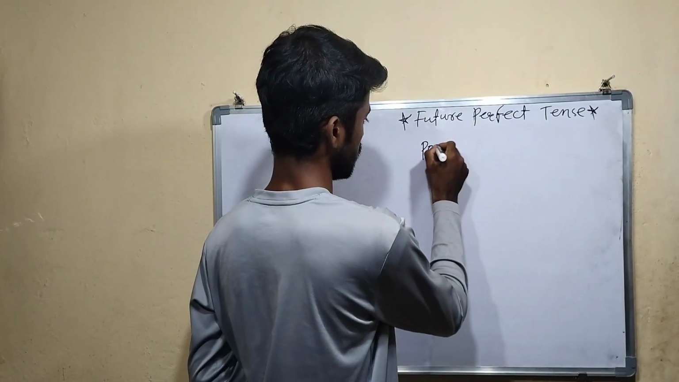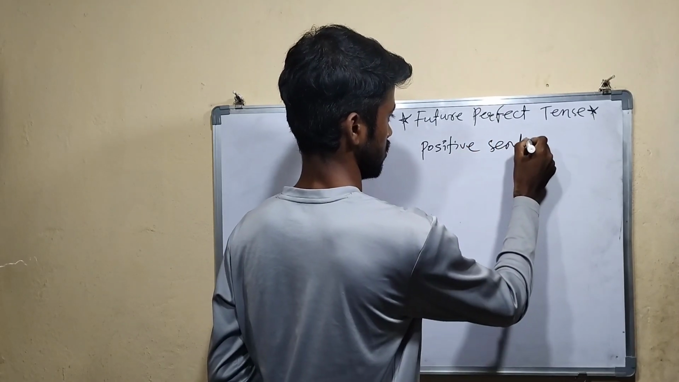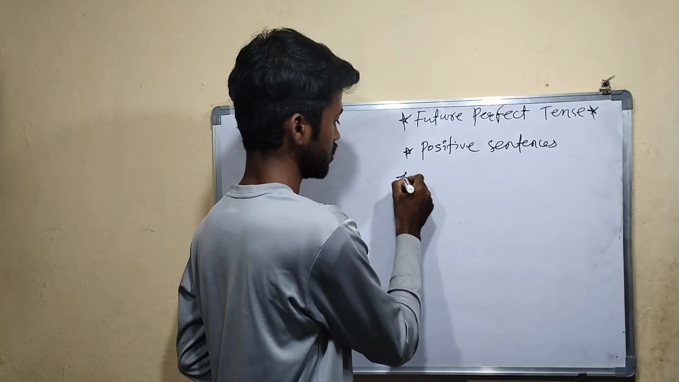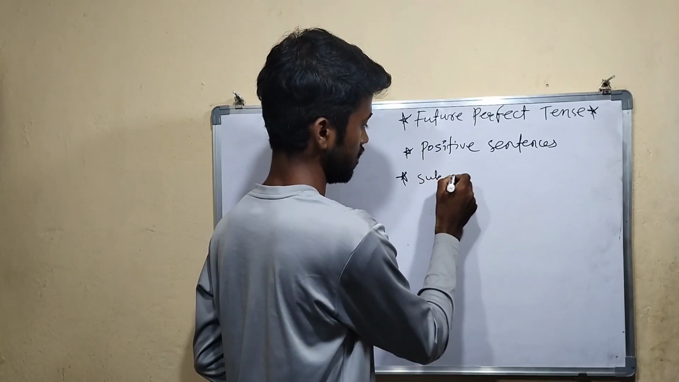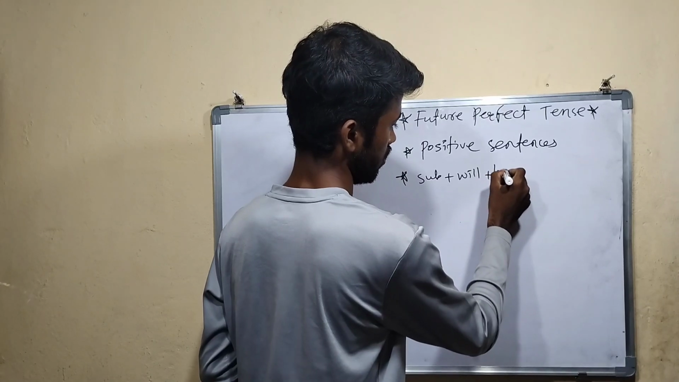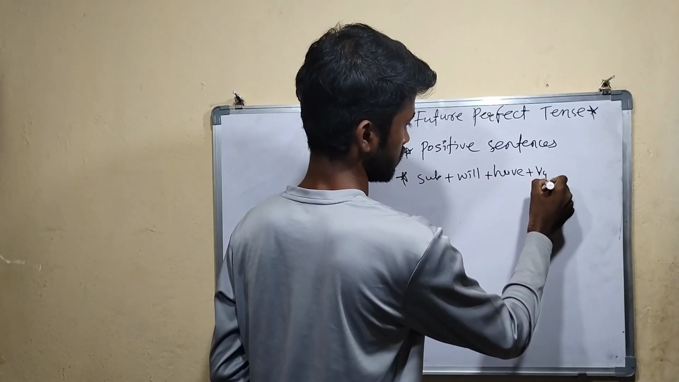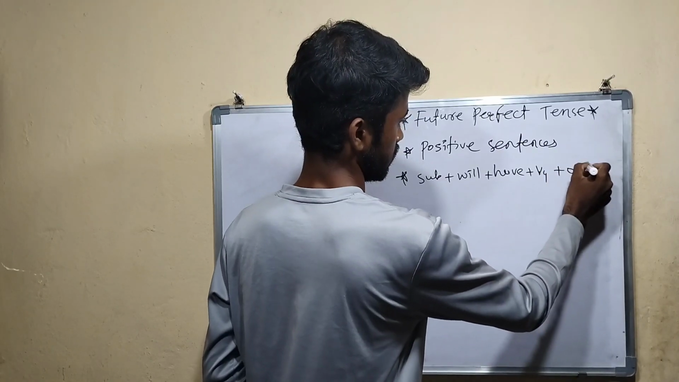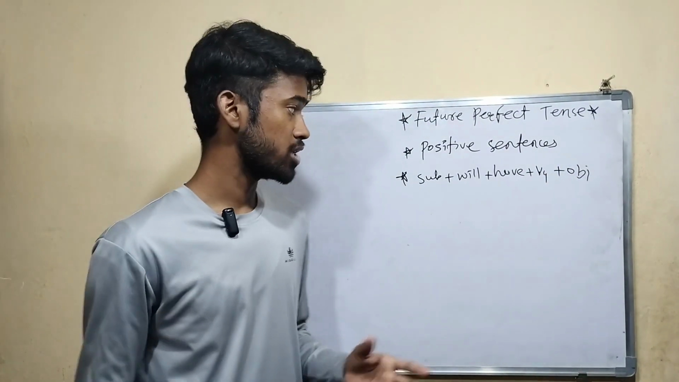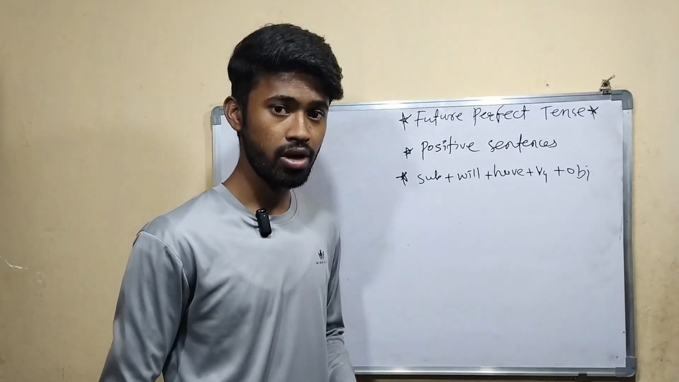First, positive sentences, right? So this is the structure here now. Subject plus will have, will plus have, plus third form of verb, plus object. So irrespective of singular or plural subject, only these two helping verbs we have to use here. That is will have. Okay.